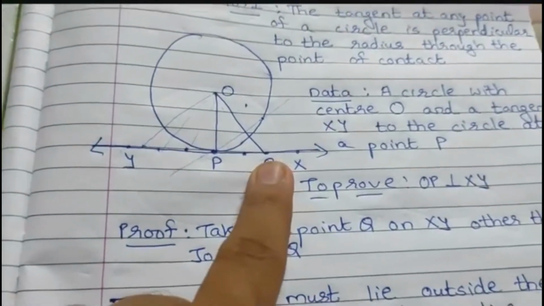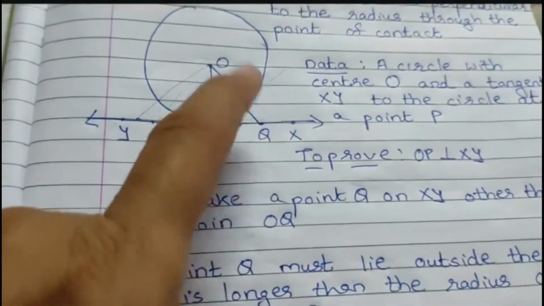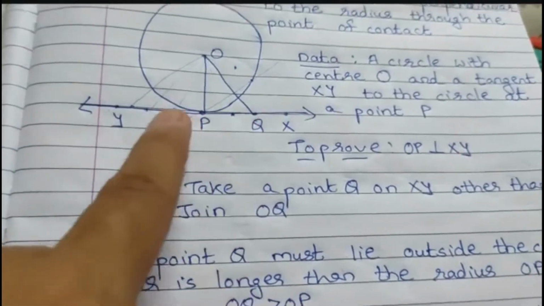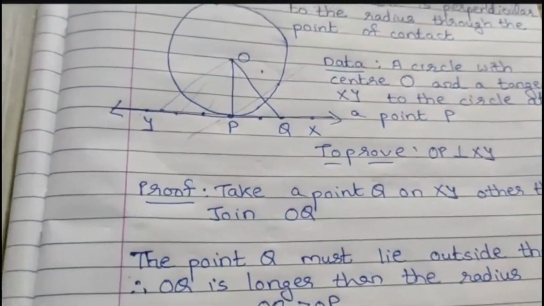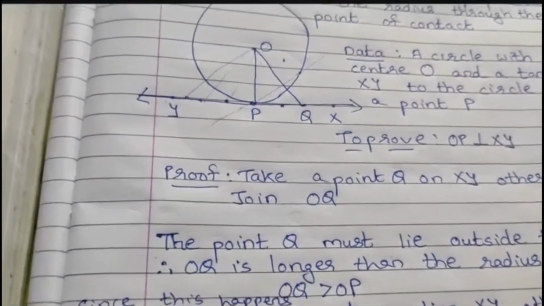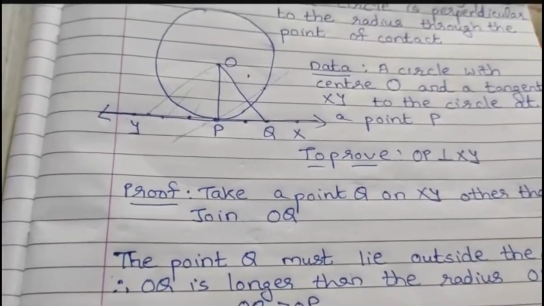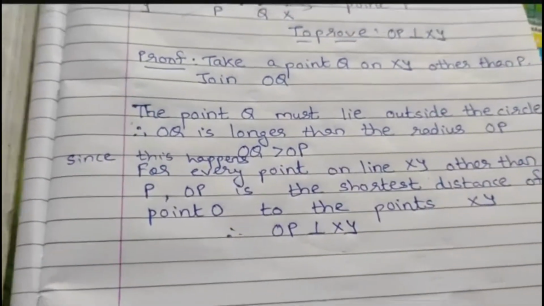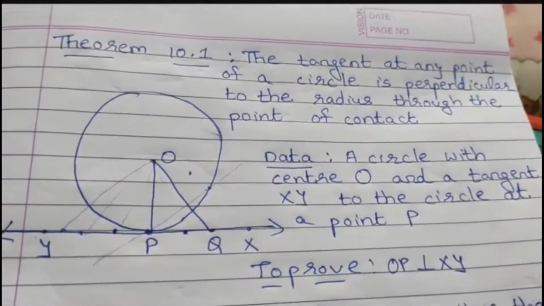Select a point Q outside the circle. Join OQ. Obviously देखो OQ is greater than OP. और Q आप कहीं पे भी select कर लो on XY. Always you will get OQ greater than OP. So OP is the shortest distance, and the shortest distance is always the perpendicular. So hence we prove that OP is perpendicular to XY. So very short theorem and very simple.